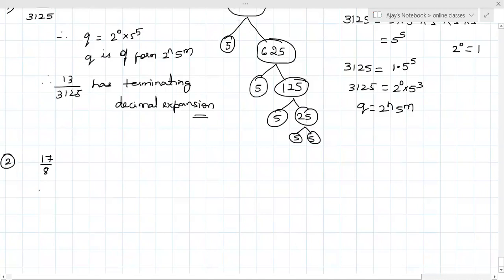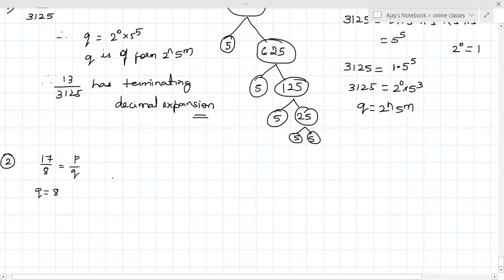So what is Q here? Q is 17? Read the question properly. What is Q?